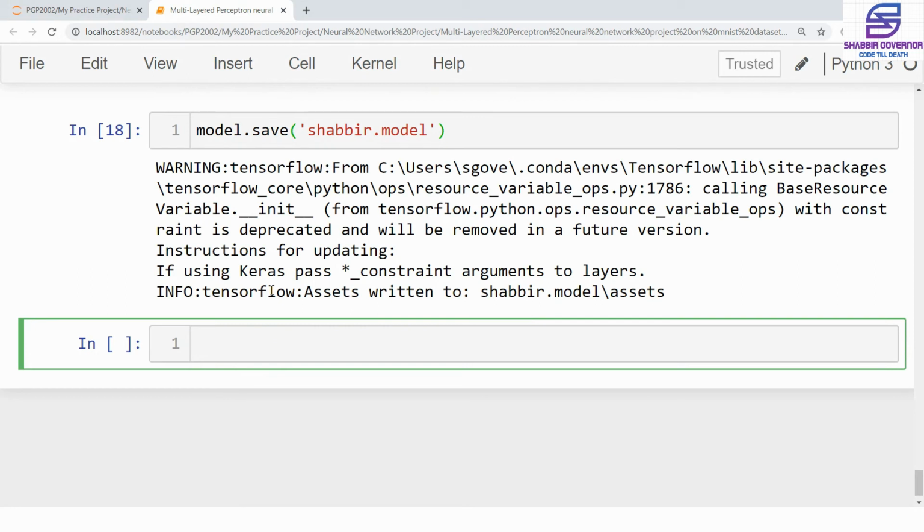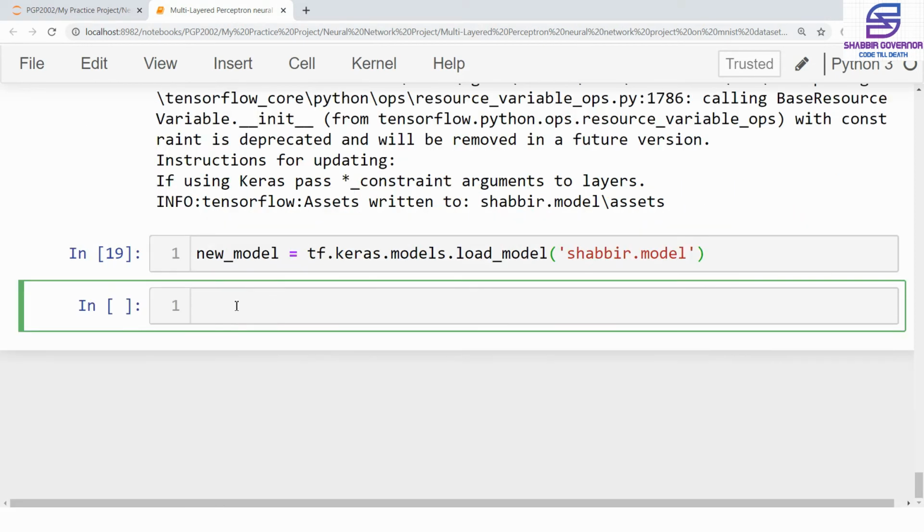So it's time to make some predictions. We'll load it inside a new variable, simply loading our model into this variable. Our model is now loaded, so we declare another variable for making predictions. The prediction that we are going to make is going to be on the testing data that we have already split.